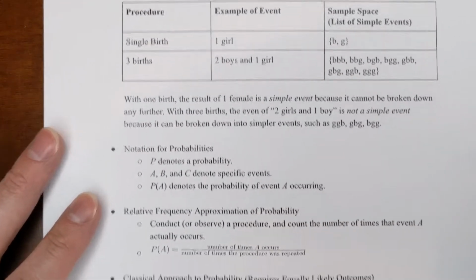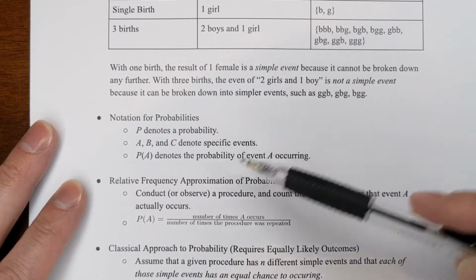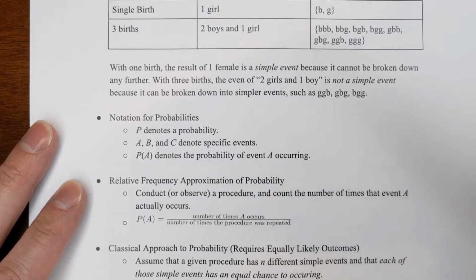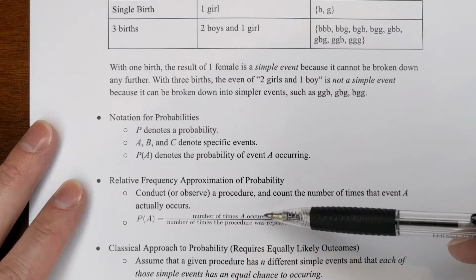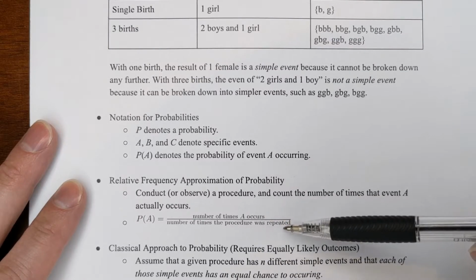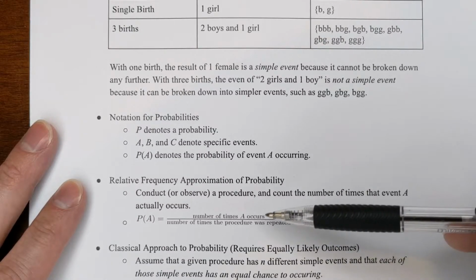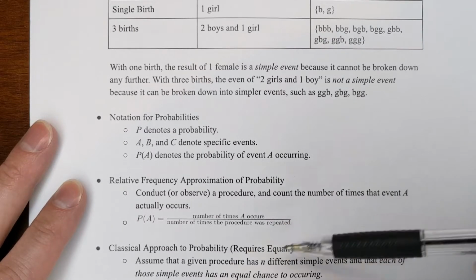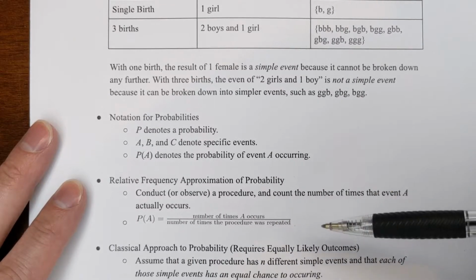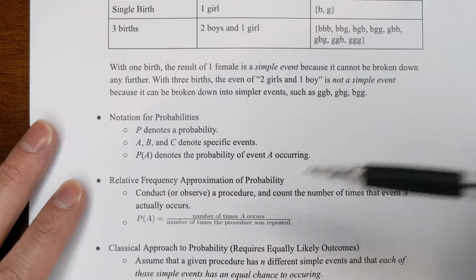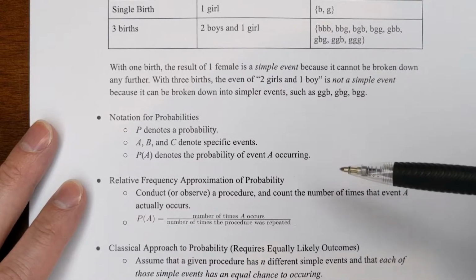So we just have some notation definitions here. P is probability; A, B, and C are specific events, so P of A denotes the probability of event A occurring. So you have the relative frequency approximation. You measure the number of times A occurs, and you measure the total number of times you repeated the process. So that would be the relative frequency. So, if you rolled the die 10 times and got a 4 on the die 5 times, you'd say that there's a 50% chance that you roll a 4 with this die. You got 5 out of 10, which is 1/2.